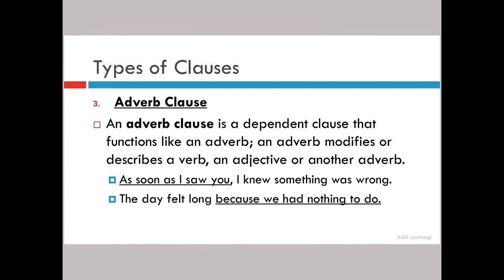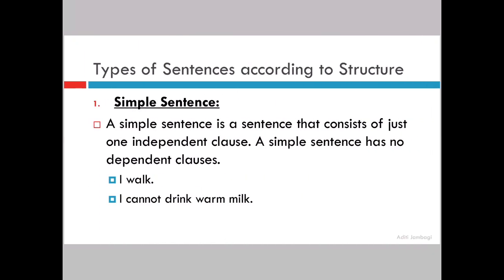Okay. Now let us move on to understanding the different types of sentences. In the previous video also we had done different types of sentences, but they were based on the kind of sentences that they were, whether it was a question sentence, whether it was an exclamatory sentence, or whether it was a command sentence, right? But here we are going to see the sentence structure, because now we have understood what is a clause, correct?